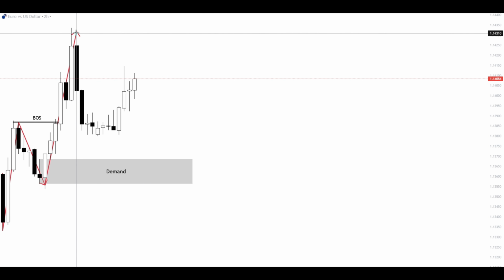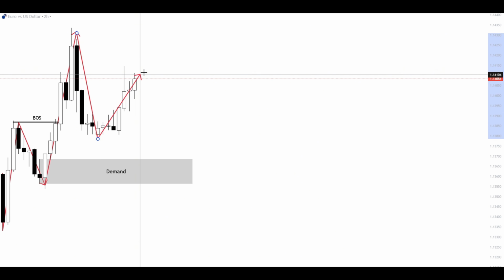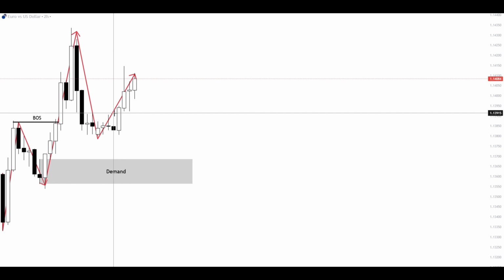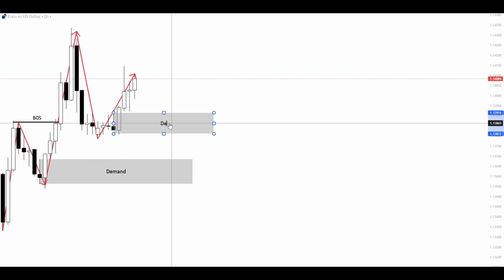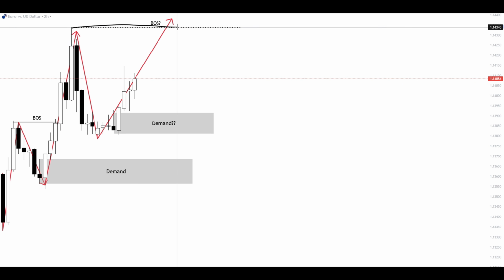Now the thing is that from this high, the market pulls back down, then it starts bouncing up. So this pullback did not manage to get into the demand, the moment where most will just forget about that demand and look for another one. But from where? From the last downside pullback before the market recently started going up, and they identify this as the new demand. But the problem is that so far we did not break above the last high in order to validate this demand.